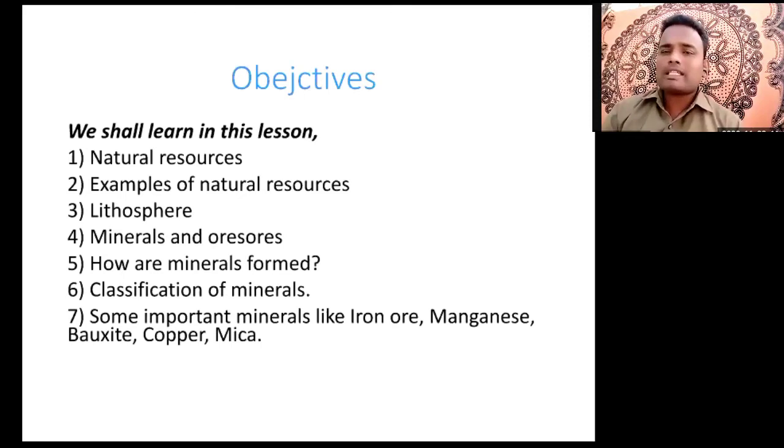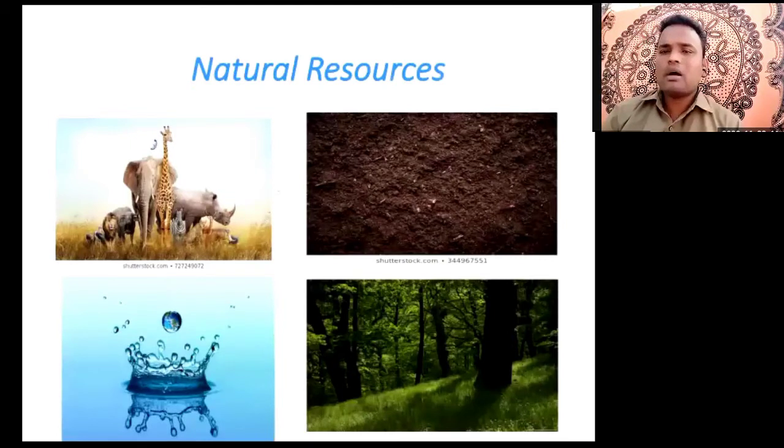So now, natural resources. Already we talked about the natural resources, that is water, then soil, animals, then fish, pulses, forest, trees, plants. These are the natural resources, the things which we get from nature.